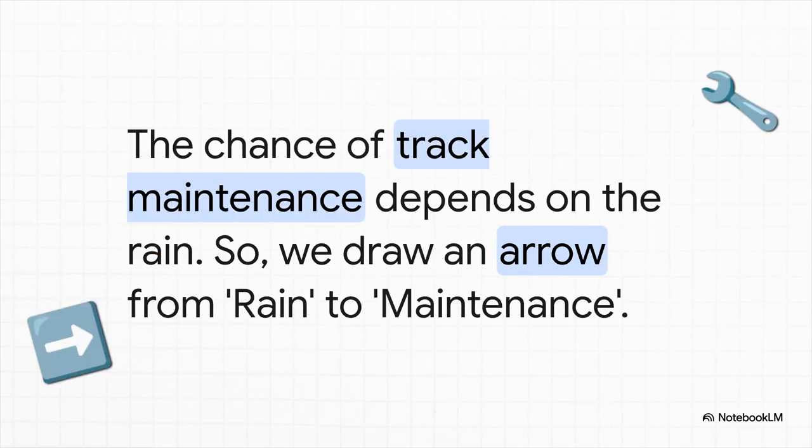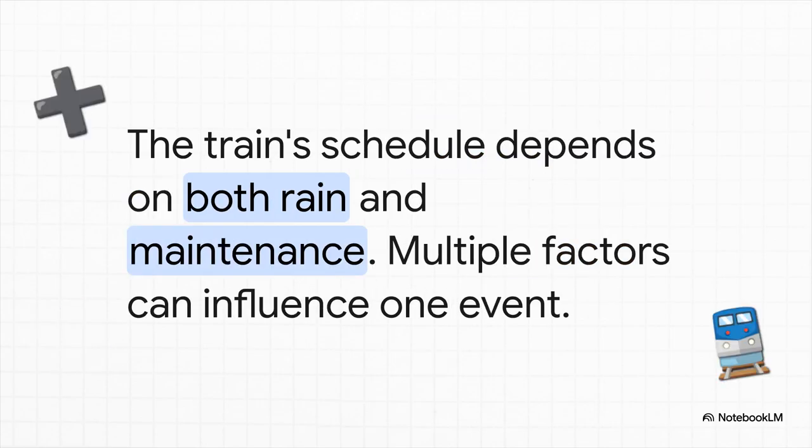Okay, step 2. Let's add another factor, track maintenance. Now, common sense tells us that they're probably less likely to be working on the tracks if there's a heavy downpour. So we draw an arrow from our rain node to a new maintenance node. The chance of maintenance is now conditional on the rain. See how that works? Now, what about the train itself? Well, a delayed train could be caused by heavy rain directly, or it could be caused by that track maintenance.